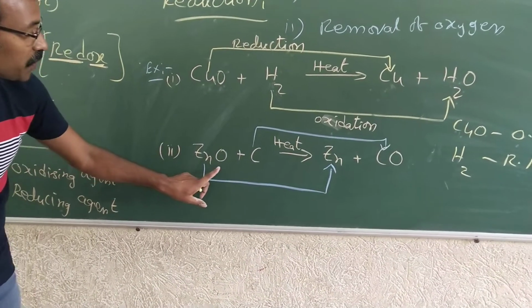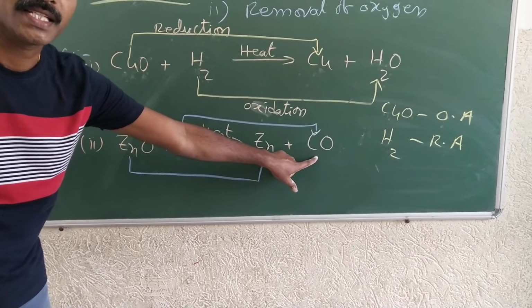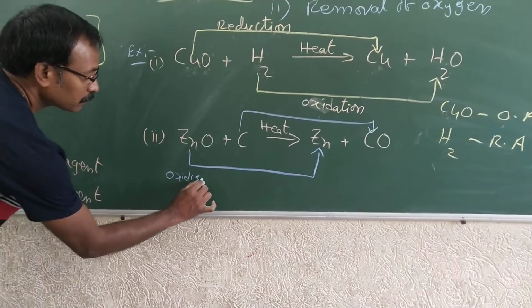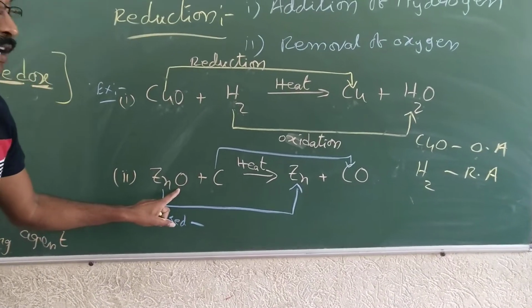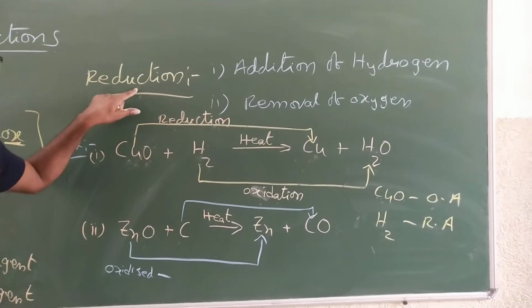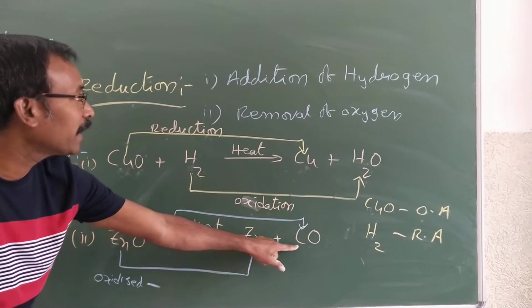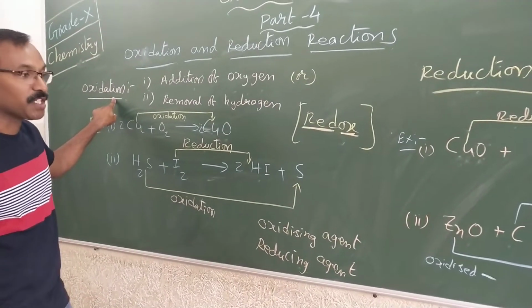Okay. So zinc oxide and carbon, by heating, become zinc and carbon monoxide. Okay. And what is oxidized? Which is oxidized? Zinc oxide became zinc. Loss of oxygen, which means removal of oxygen, means reduction. And carbon received oxygen, addition of oxygen. Addition of oxygen is nothing but oxidation.